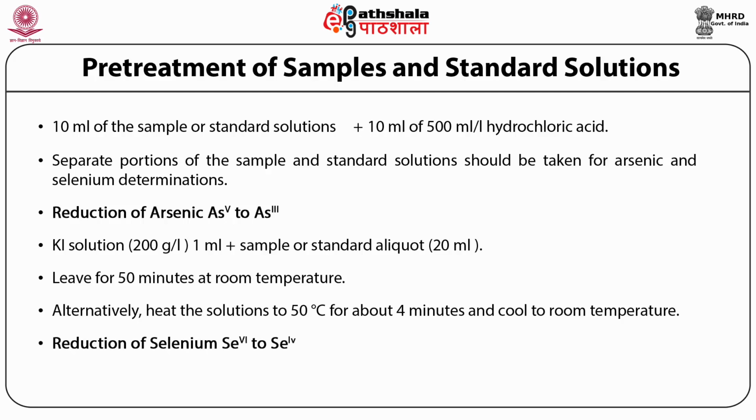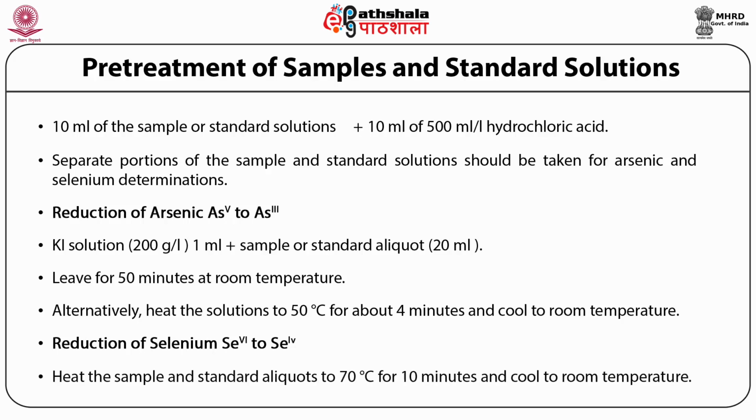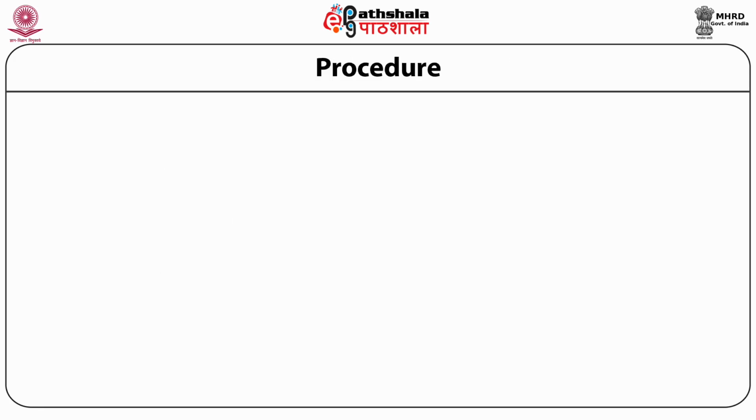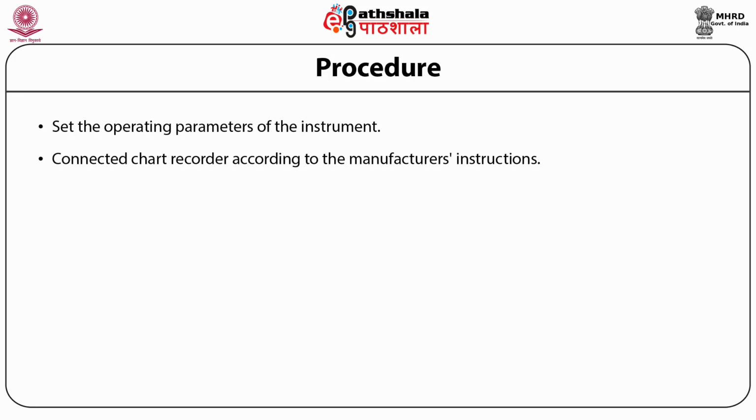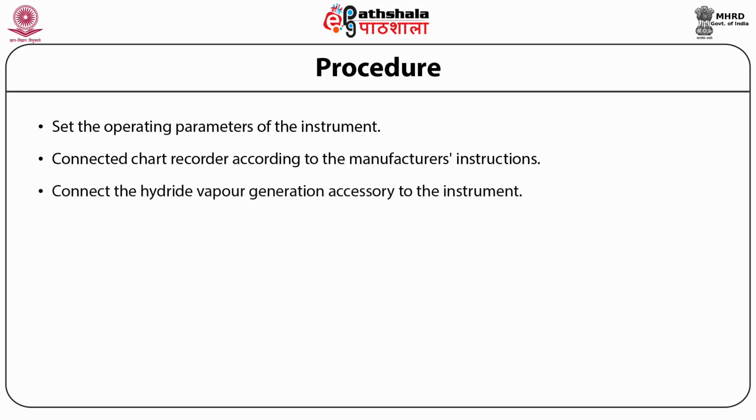Selenium reduction can also be obtained in this manner. However, in this case, the sample and standard need to be heated to 70 degrees centigrade for 10 minutes before use. For recording the absorbance, the procedure followed is similar to other cases. However, you need to connect to a hydride vapor generation system. The instrument operating parameters are set according to the manufacturer instructions, and it is connected to a hydride vapor generation system.